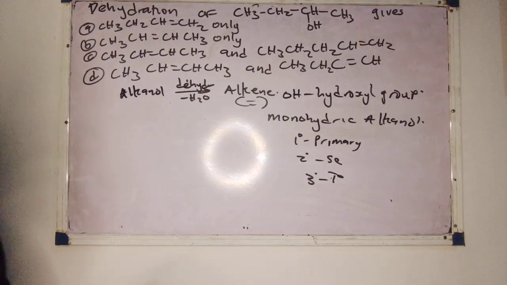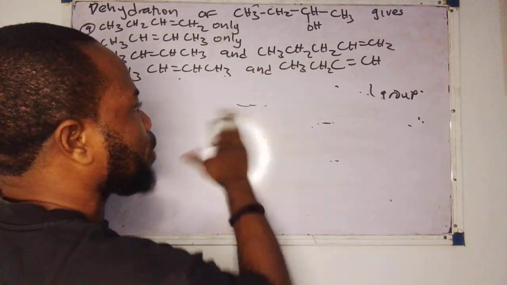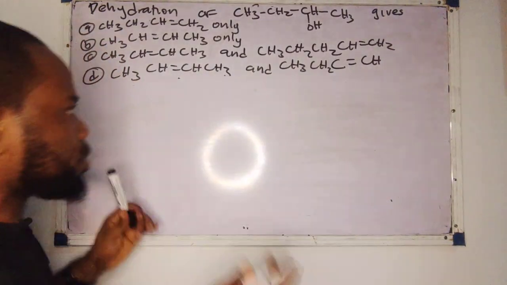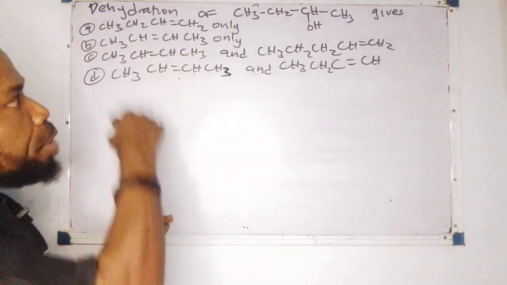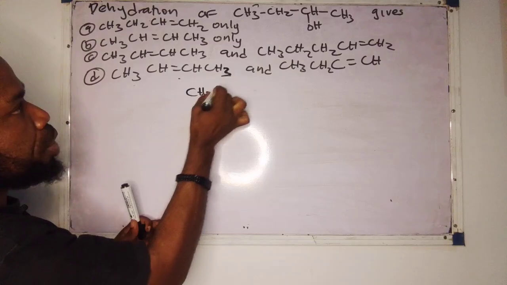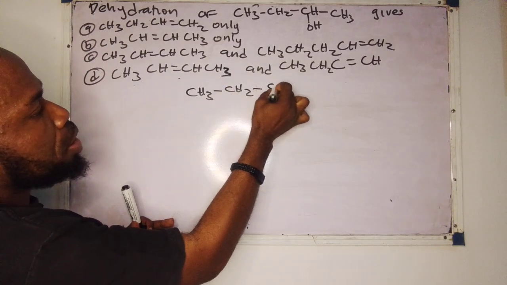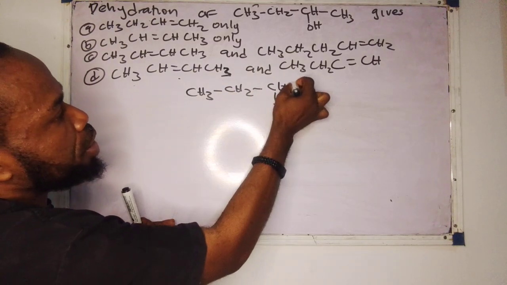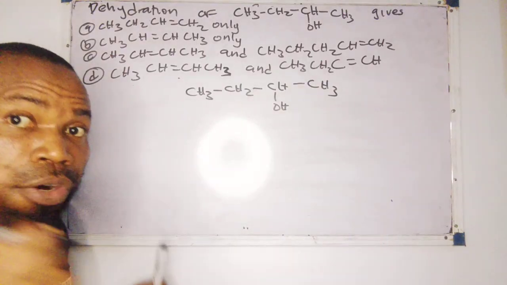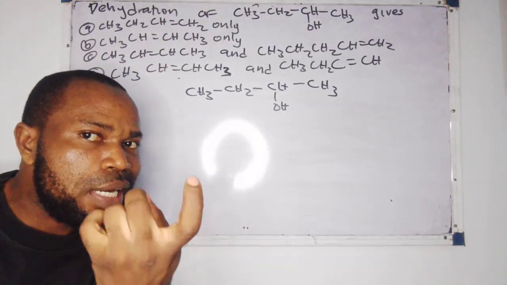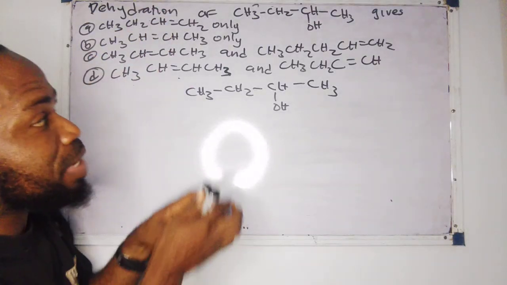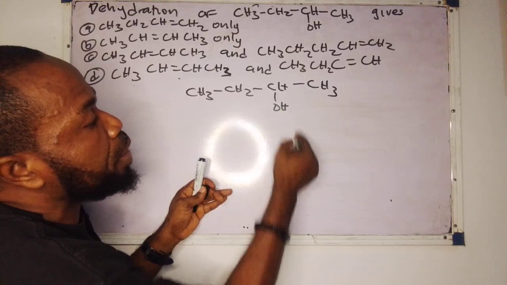So put this in your mind. Hold on tight. This is the right time for us to begin to analyze this question very well. The option is already there. They said CH3, CH2, CH, OH, CH3. Remember, don't forget that dehydration is the removal of a water molecule. That means I need to remove H2O from this compound.